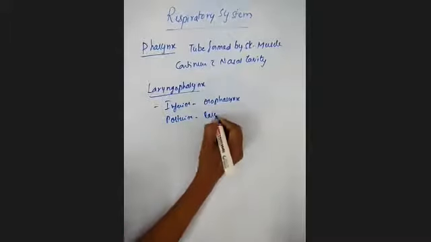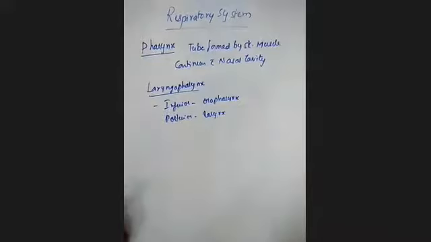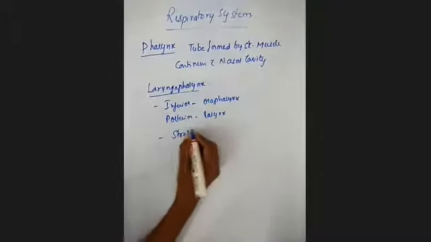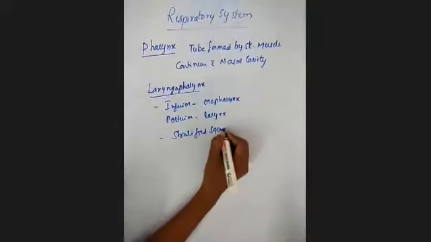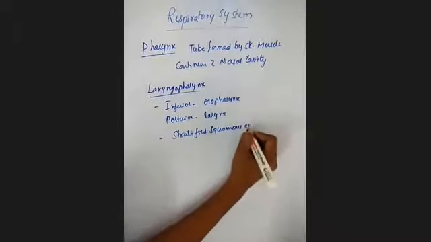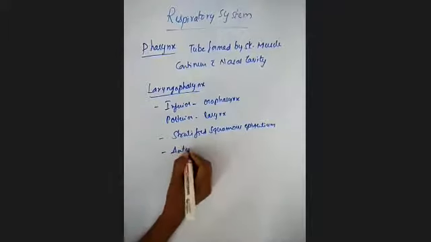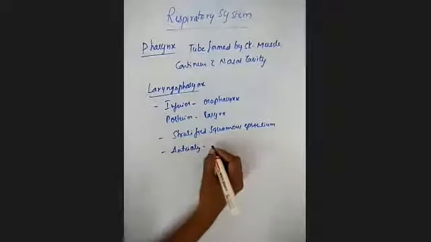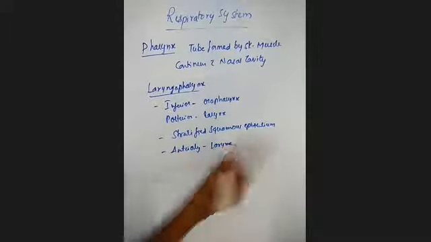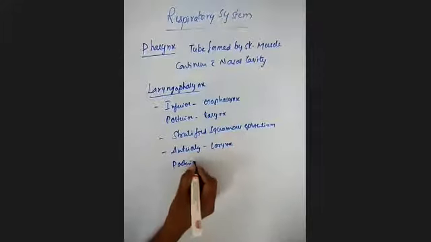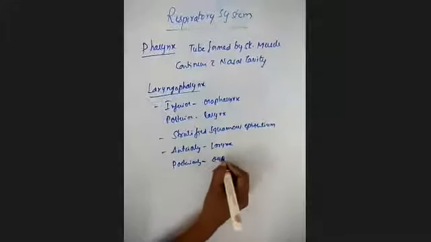It is made up of stratified squamous epithelium. Anteriorly it opens into the larynx, and posteriorly it enters the esophagus.